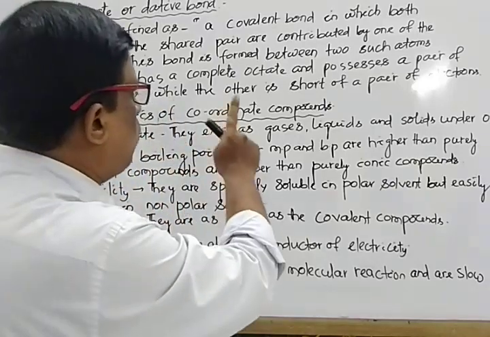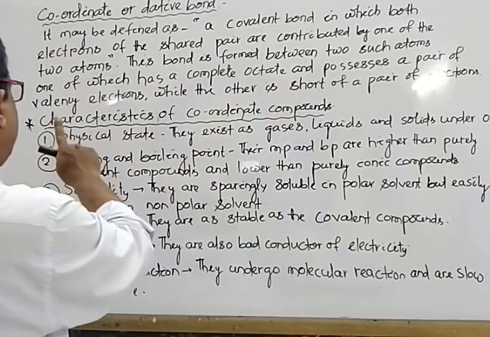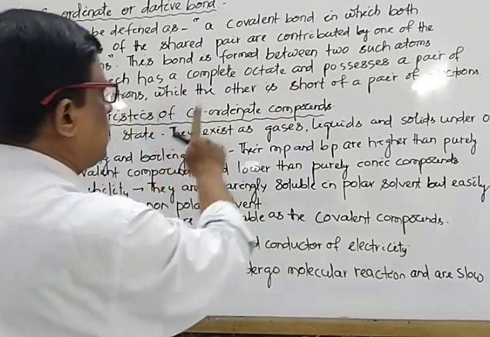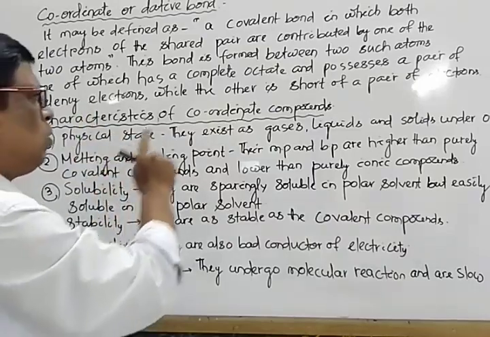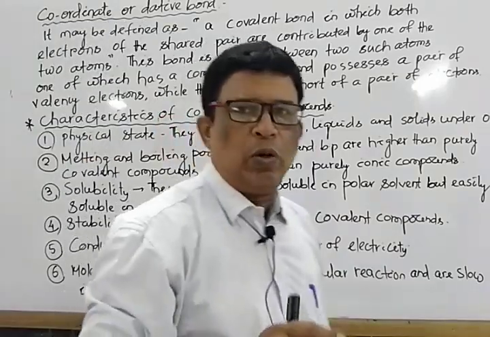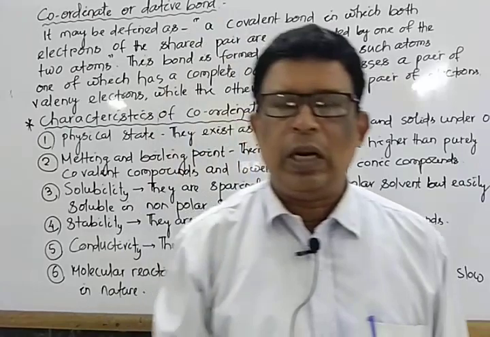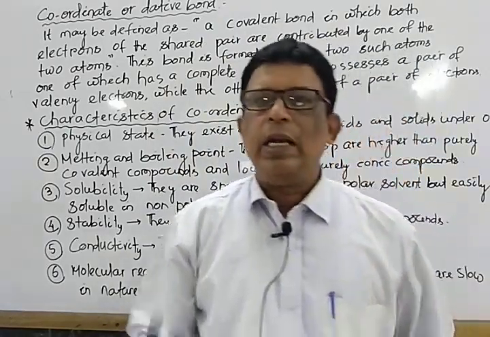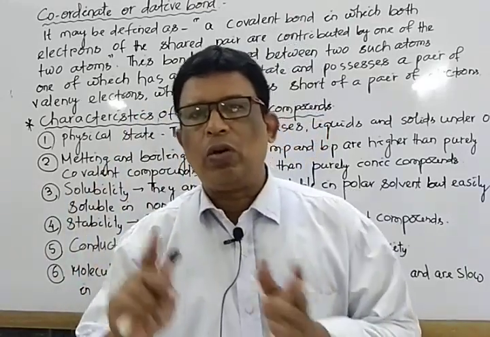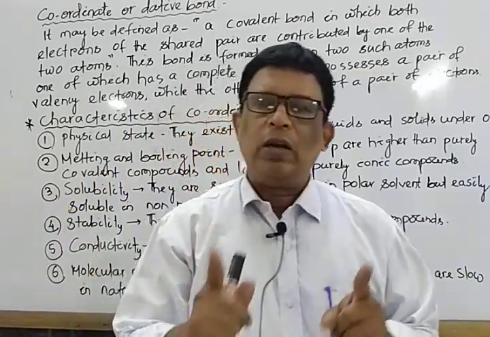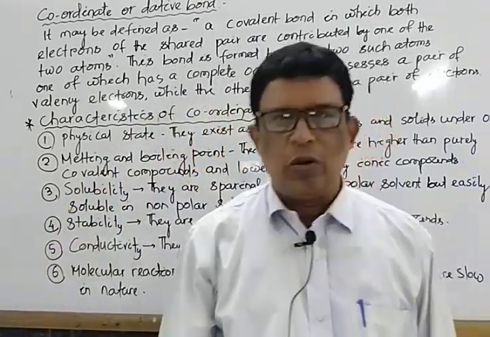And this bond is formed between two such atoms, one of which has a complete octet and possesses a pair of valence electrons, while the atom B lacks a pair of electrons. And I repeat again, it is represented by an arrow mark. The head of the arrow is towards the acceptor, while the tail of the arrow is towards the donor.